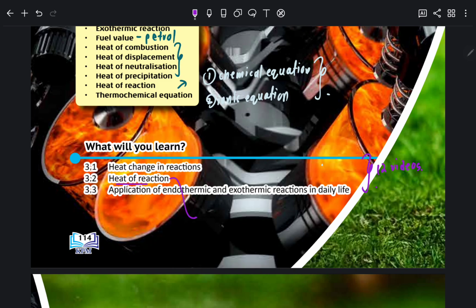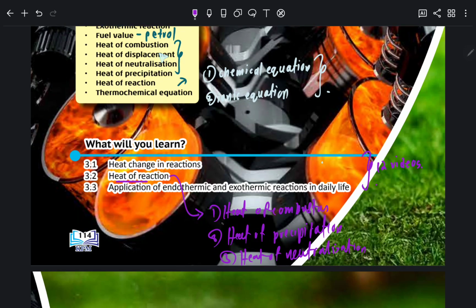Sebab this heat of reaction is what? Heat of combustion. Yang empat-empat tu, the 4 pairs tu empat-empat tu under this one. Faham tak? Heat of precipitation, heat of neutralization, all those stuff ni under this heat of reaction. Okay, kenapa? Do you see the last word? Combustion, displacement, neutralization, precipitation. All these are process.